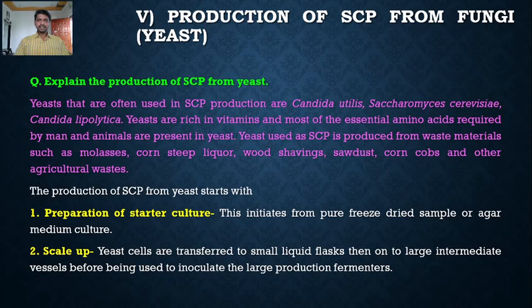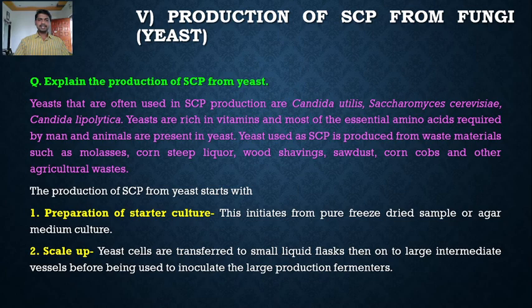So we started the production of SCP from the yeast with the preparation of the starter culture. First we prepare the starter culture that possesses a pure culture of the yeast which is grown on the agar medium. Now we are going for the scale up. We are going to increase the quantity of the yeast cells. We are going to increase the mass cultivation of the yeast cells.